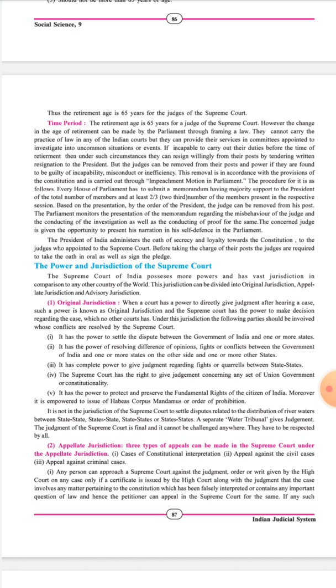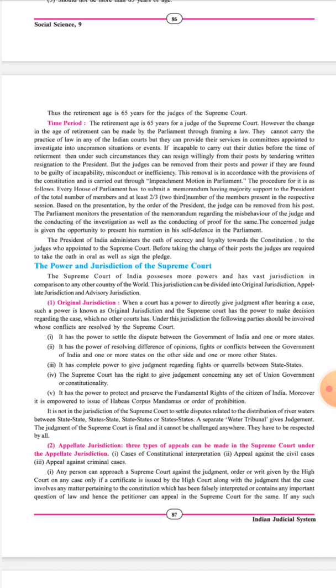See, the President of India administers the oath of secrecy and loyalty towards the Constitution to the judge who is appointed to the Supreme Court. Before taking charge of their post, judges are required to take an oath orally as well as sign the pledge.